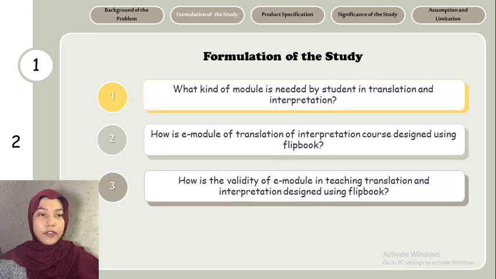For the formulation of the study, the first question is, what kind of model is needed by students in translation and interpretation? The second is, how is a model of translation interpretation course designed using Flipbook? And the last question is, how is the validity of a model in teaching translation interpretation designed using Flipbook?